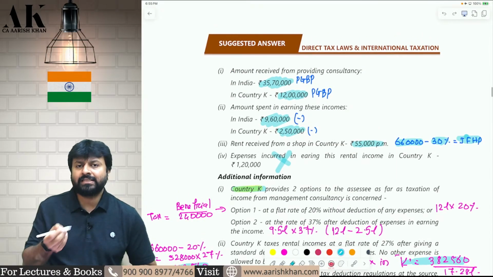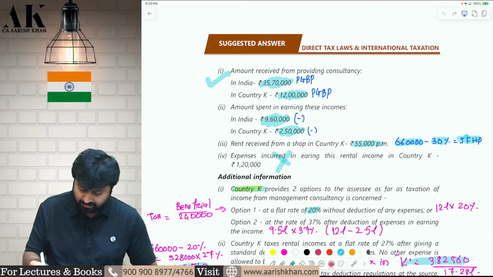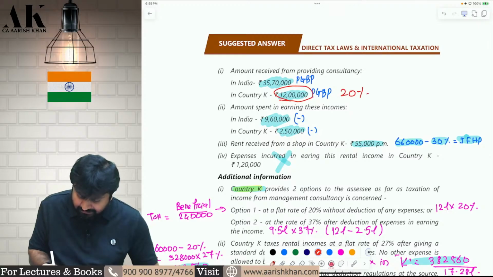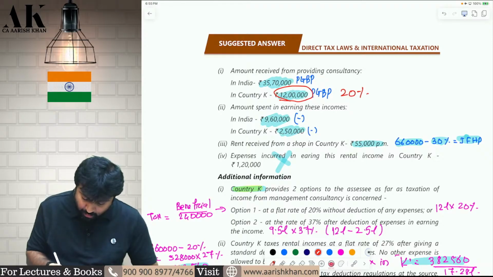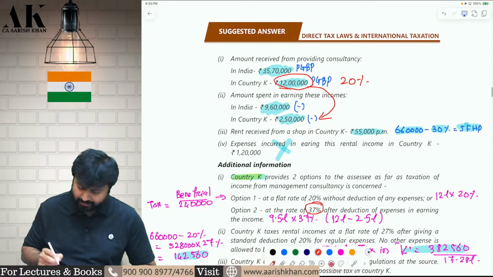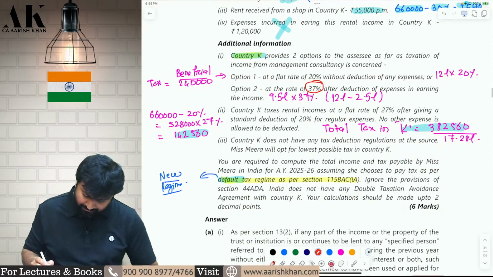In the first case, the assessee has an option of paying tax on 12 lakhs at 20%, without deduction of the expense. First option, on this 12 lakhs, you pay directly tax at 20%. Second option, you can pay tax on 12 lakhs minus 2,50,000, that is 9.5 lakh, but then in that case you have to pay tax at the rate of 37%. Whichever is more beneficial, you should go for that. That is what the question says. You can check in the question.